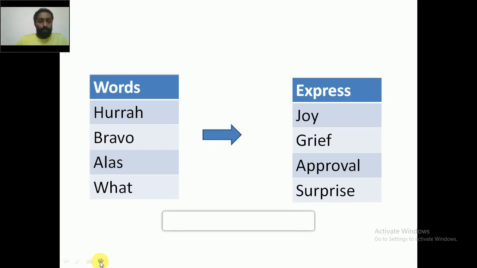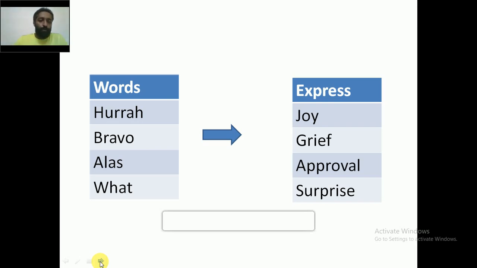I'll give an example. I will give you the box so that you can understand it better. On my left I have given the words, on my right I have given the expression of these words. Hooray means joy, bravo means grief, alas means approval, what means surprise. So these are the meanings expressed by these words.